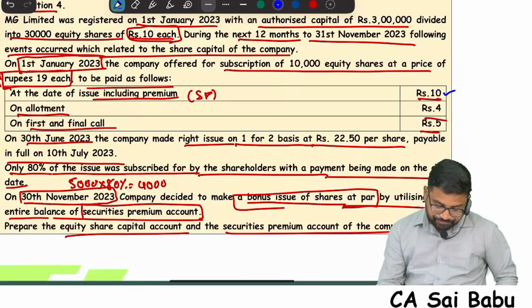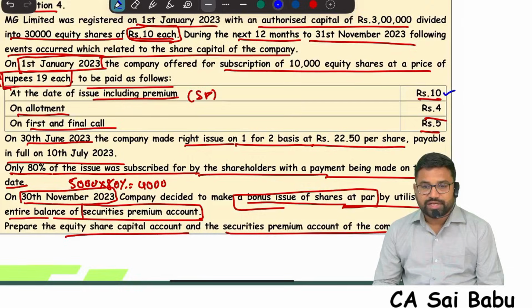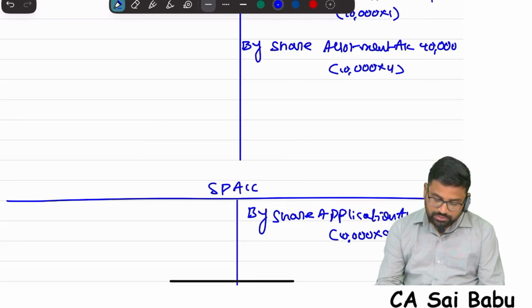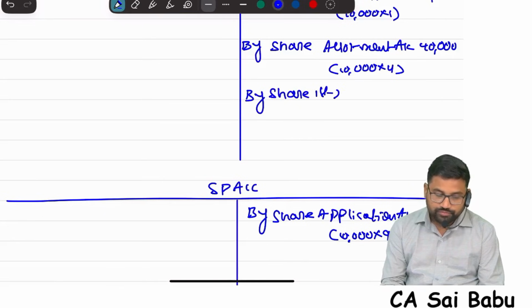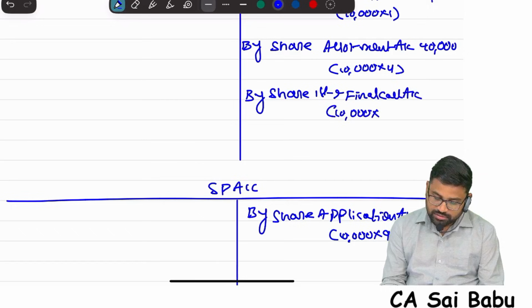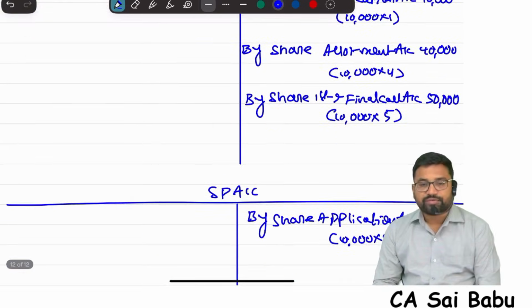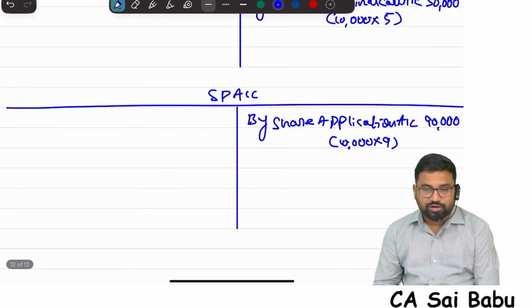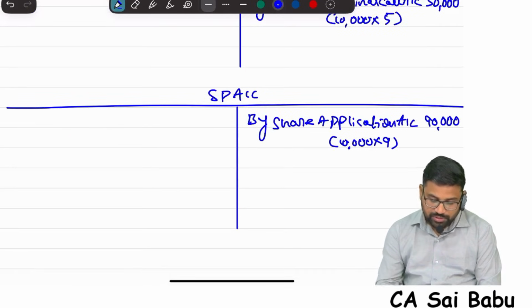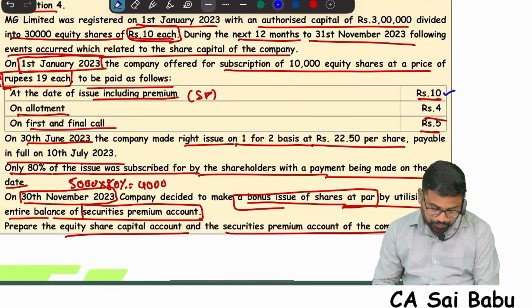Next, sir, first and final call money due. What is the entry? Share first and final call to share capital. So in share capital, by share first and final call. 10,000 shares are allotted and the first and final call is 5 rupees, so 50,000, correct? And then first and final call money received will not be recorded in either of these accounts, so ignore. That's it.